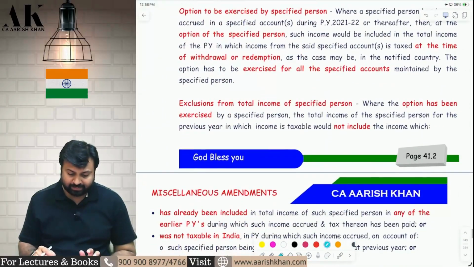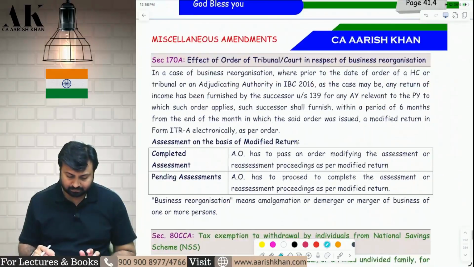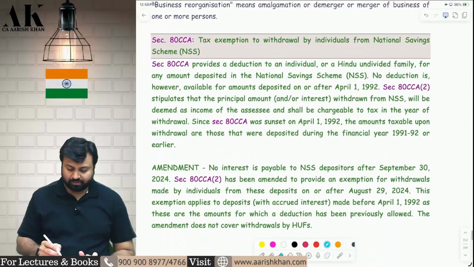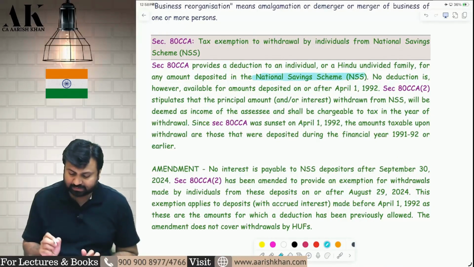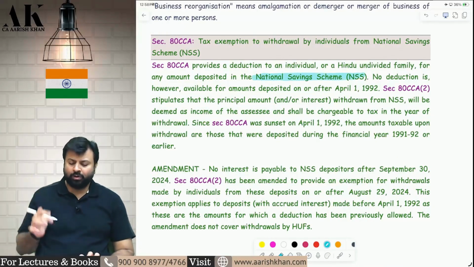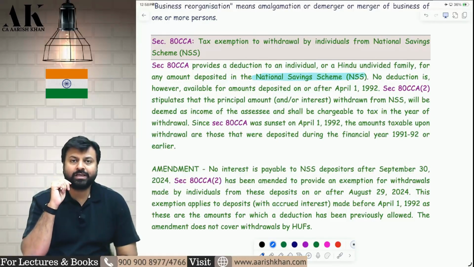Now the next amendment is a very dangerous amendment, which is on the National Savings Scheme. Now you need to understand the meaning of this National Savings Scheme. This is an old scheme which was brought by the government long back, around 40-50 years old. Try to understand the entire scheme over here, otherwise you will not understand the amendment.